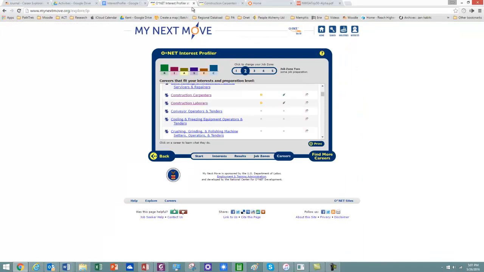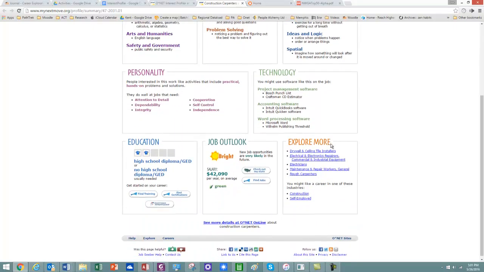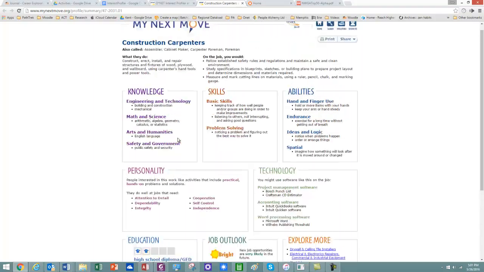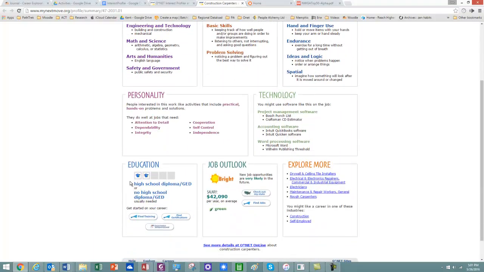And I'm going to go down here and look for the job zone. The job zone is down here in the education area, and it says that it requires two areas. So that's the way you read this. How many hats or diploma caps it has in there is how you read this.